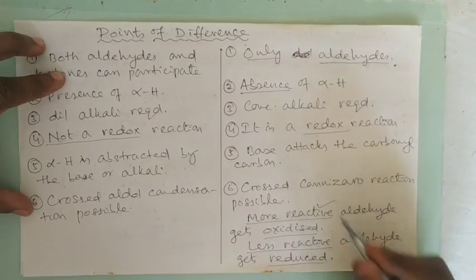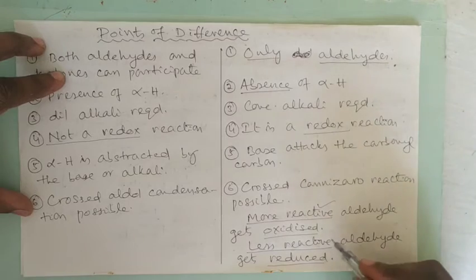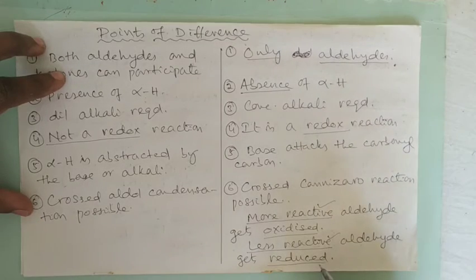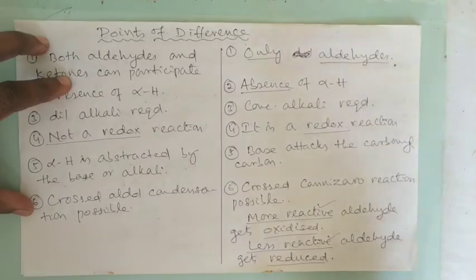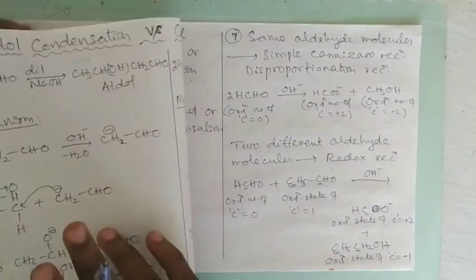Therefore, always the more reactive aldehyde gets oxidized and less reactive aldehyde gets reduced. If one of the aldehydes is formaldehyde, as you know, formaldehyde is the most reactive aldehyde. Therefore, formaldehyde molecule is always oxidized to formic acid or its salt, sodium formate, and the other aldehyde gets reduced.